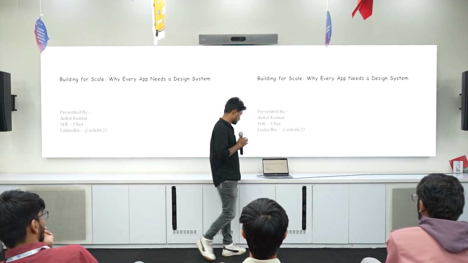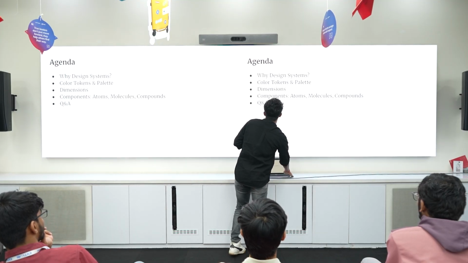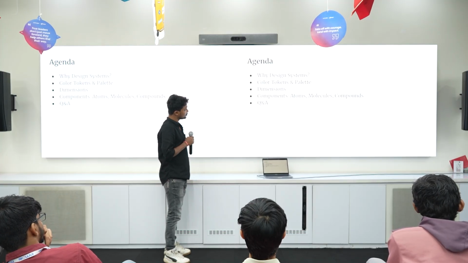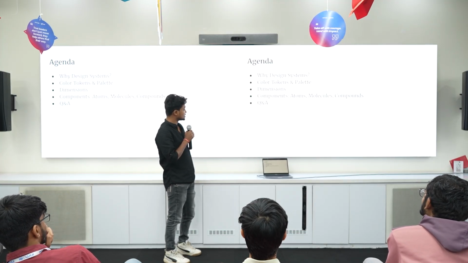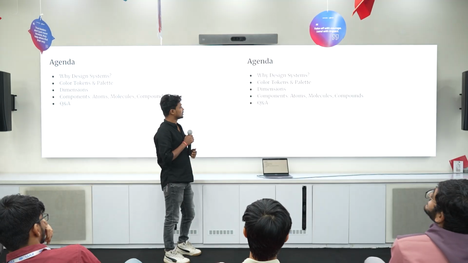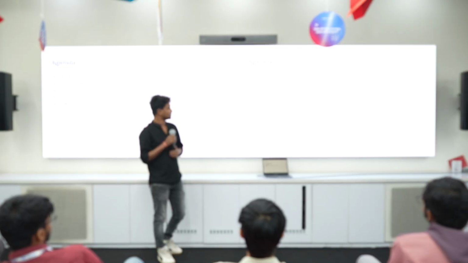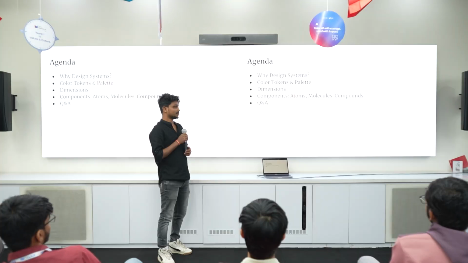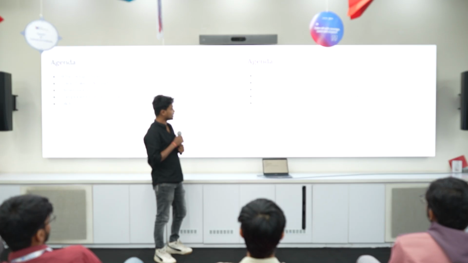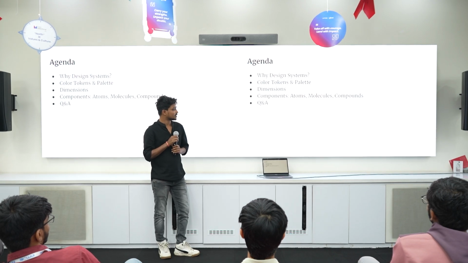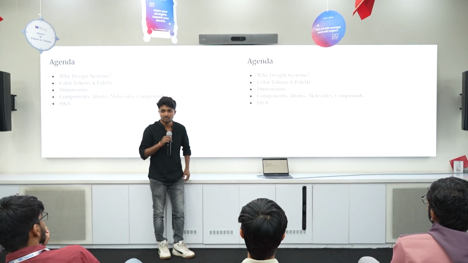Okay, so I'll go next. I'll just set the agenda. We'll deep dive into a couple of topics: why we need a design system. Then we have color tokens, which the design system needs to function. Then unification of dimensions, and the most important thing, the components. I have categorized them into three parts: atoms, molecules, and compounds.